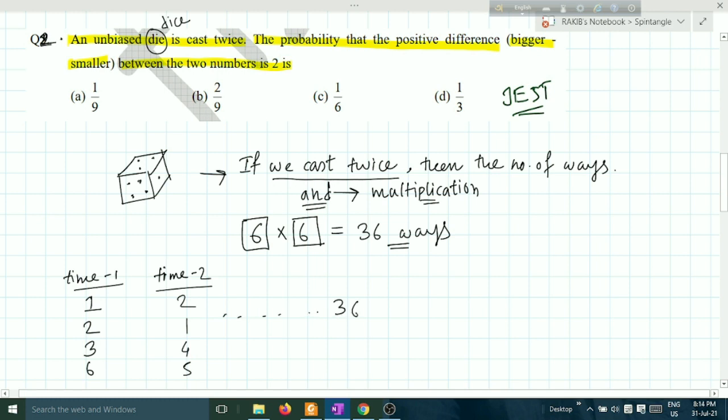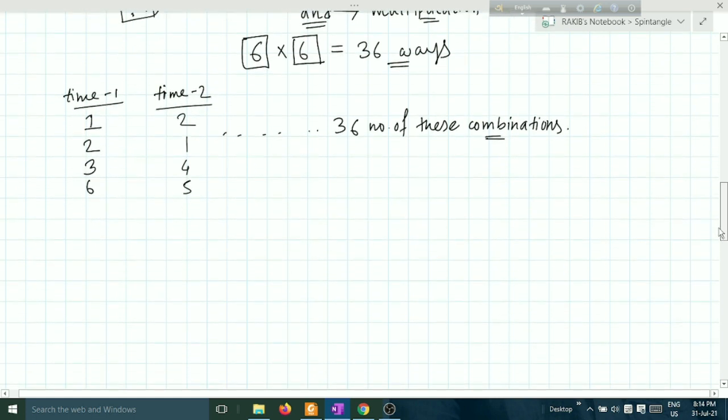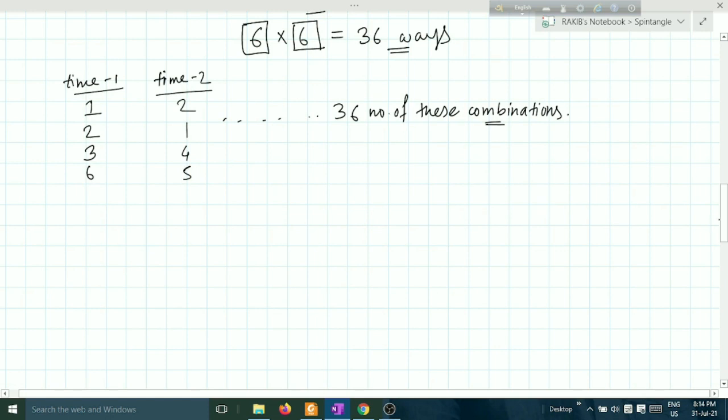Total 36 number of these combinations. You can check it, but I will advise you not to check it, because it is too much of a time-consuming process.